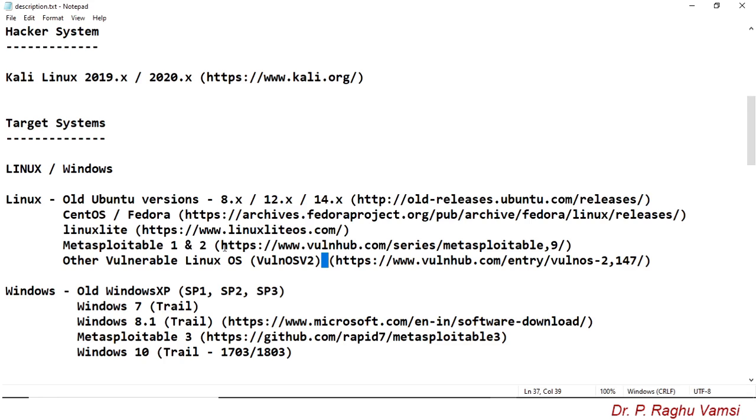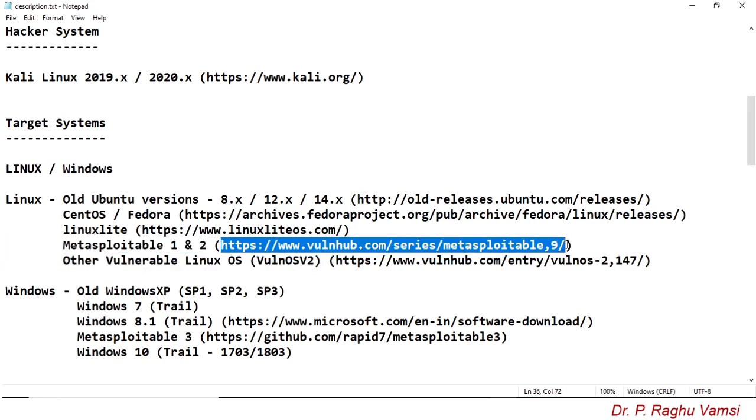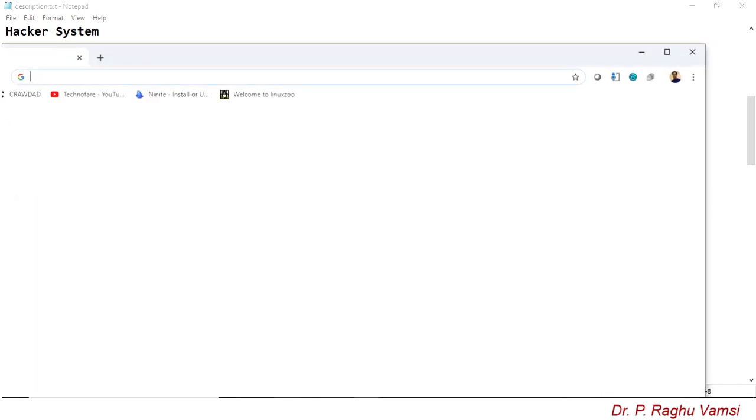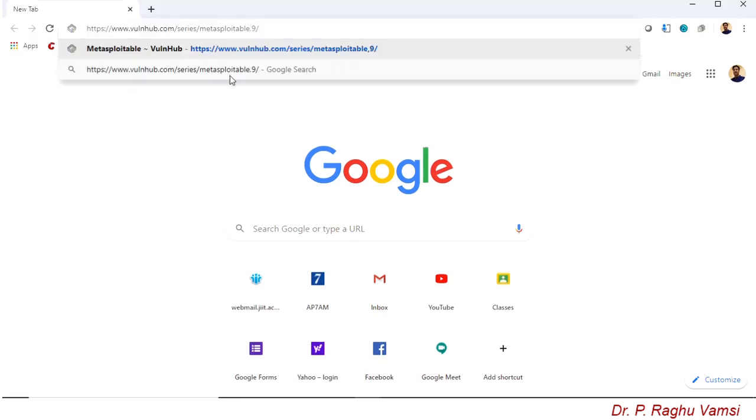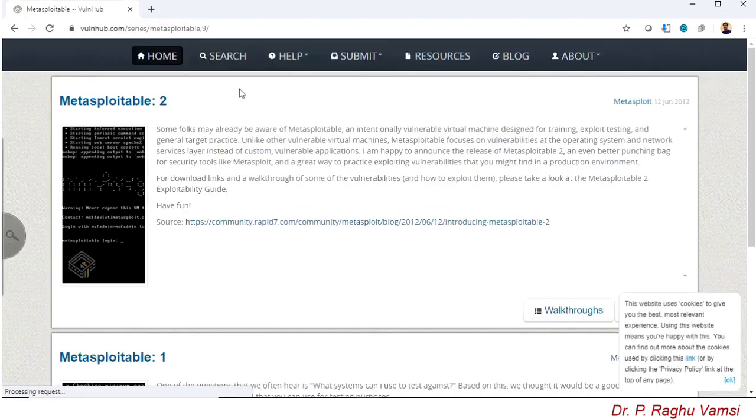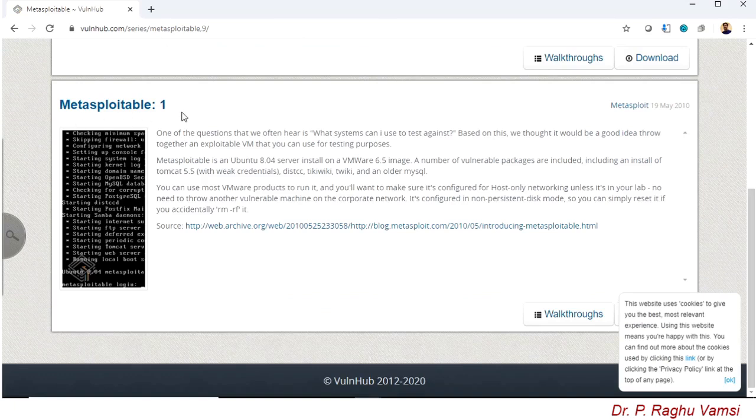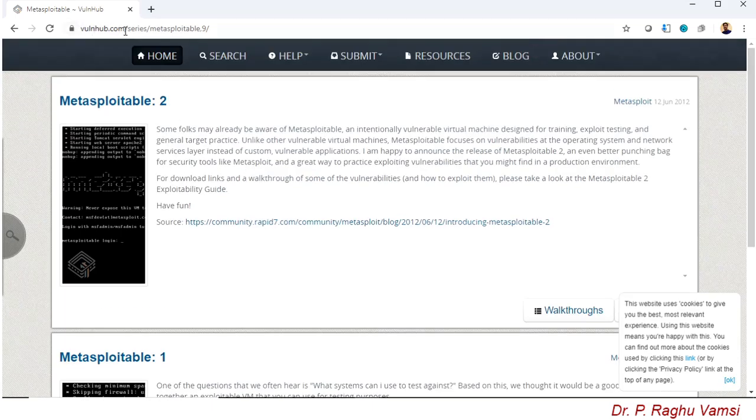Hence, you may visit the website vulnerablehub.com and download the images. Here you can find Metasploitable 2 and Metasploitable 1. These are the two operating systems you can download, and the description of these operating systems can also be seen here. Please remember, vulnerablehub.com is a website consisting of a large number of Linux images with many vulnerabilities.